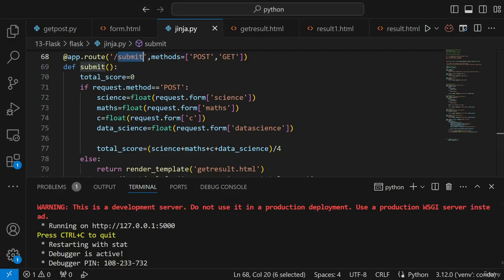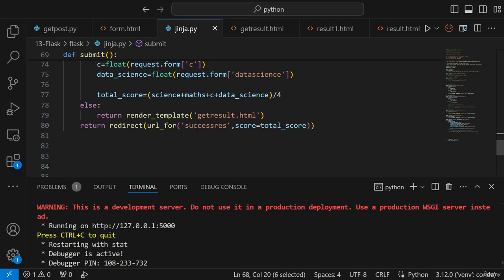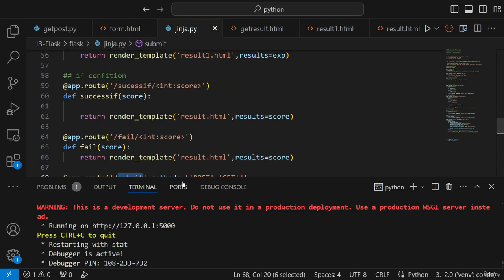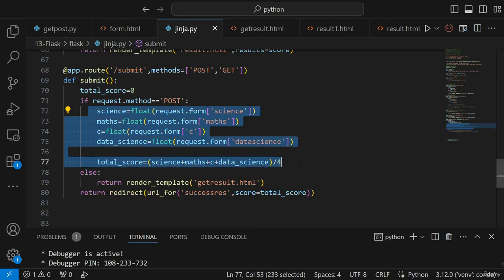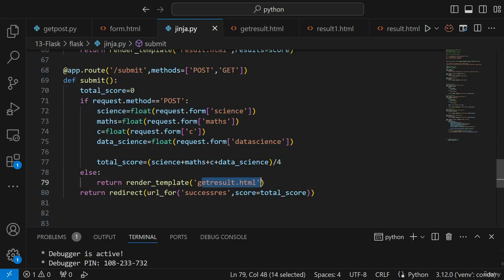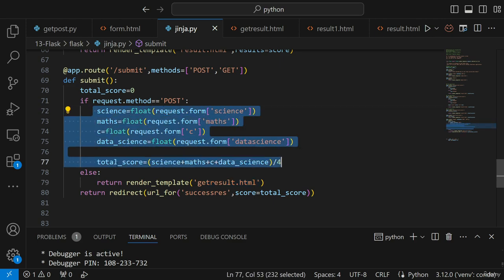How beautifully we are able to construct our URL dynamically over here. Now see what has happened. Initially when I just went and hit /submit, I got this get result.html page. The second time, when I filled in the form and submitted it, I calculated a total score.